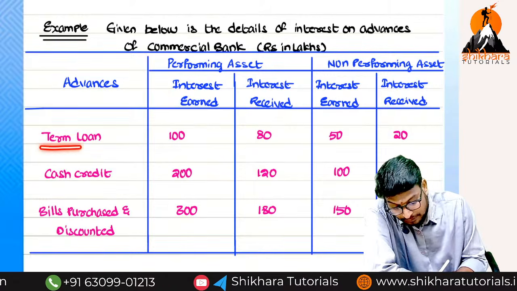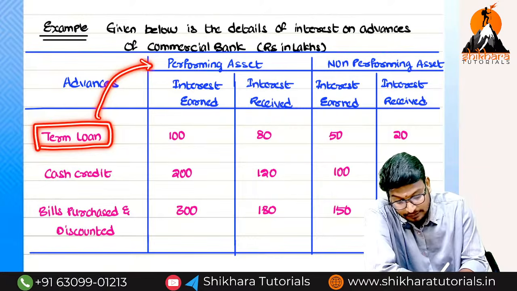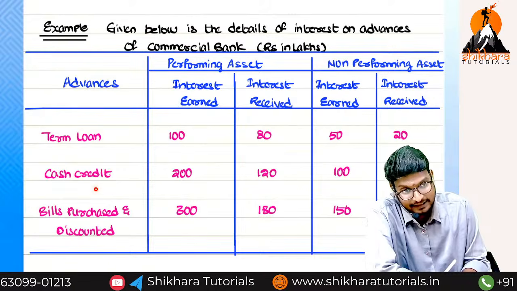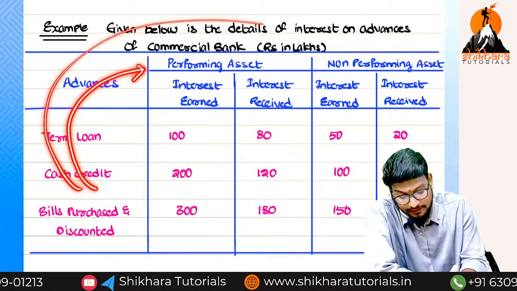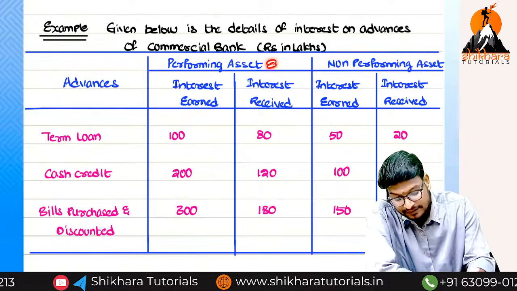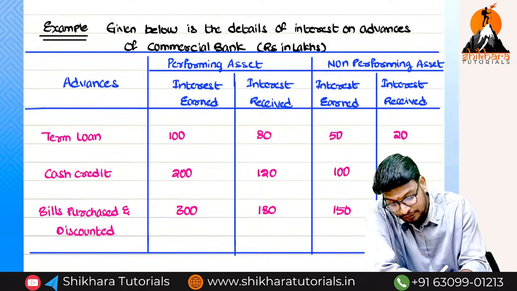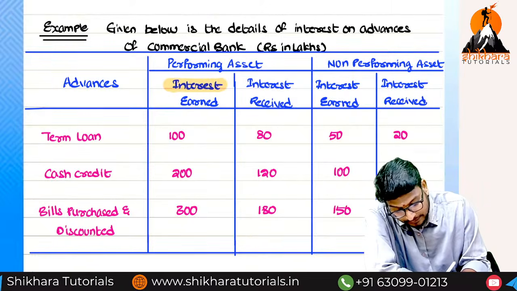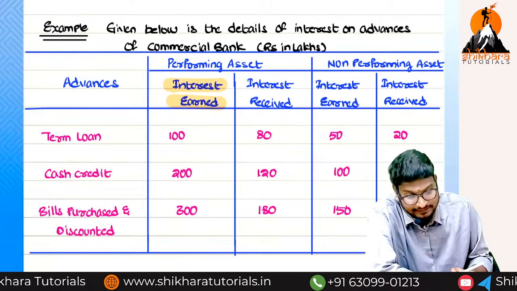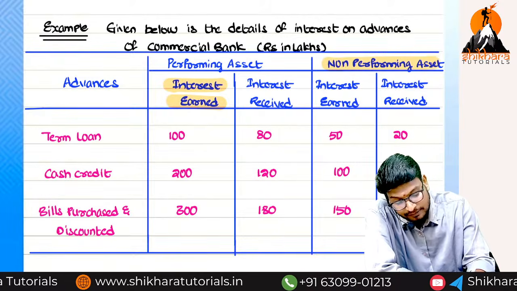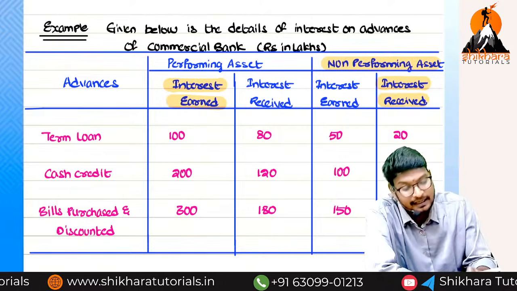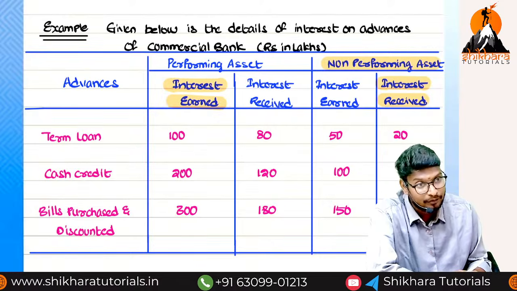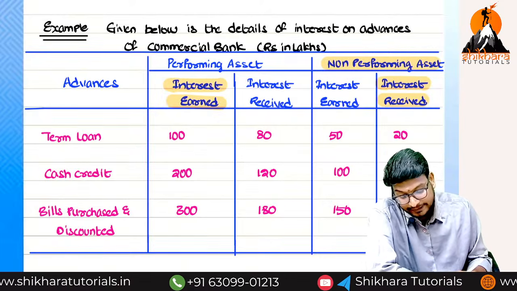That means in the total term loans, some of the loans are performing. Some of the loans are non-performing. In the same way, in cash credit, some are performing, some are not performing. Performing means which one we have to consider? Interest earned. In the case of non-performing, we have to see the receipt basis or accrual basis. Receipt basis. So can you tell me what is the total amount of interest income in terms of term loan?